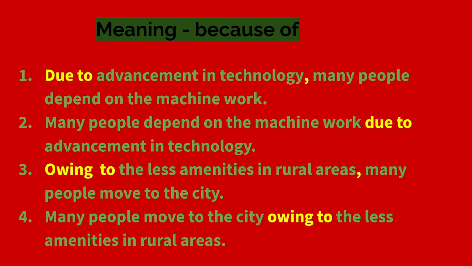So next, the third sentence is owing to. Owing to and due to mean the same, but you can use either word in the writing task 2. If you use due to in body paragraph 1, you can use an owing to sentence in BP2. So third is: owing to the less amenities in rural areas, many people move to the city.